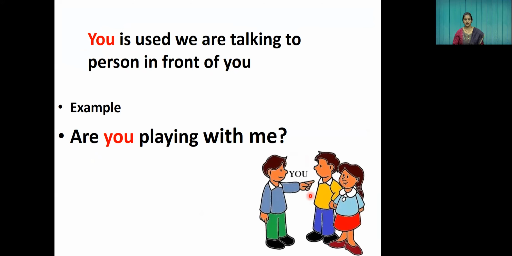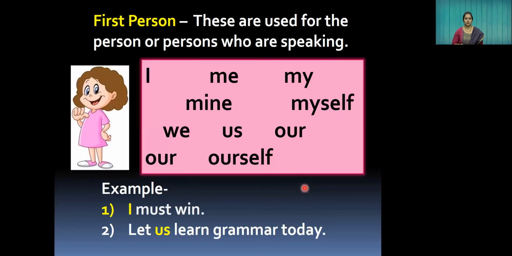When you are talking to the next person, the person next to you, then you will use the word you. For example, are you playing with me? The word you is used both for a single person and for a group. It is used for one person or for many persons. The same word is used in both cases. You is a pronoun.